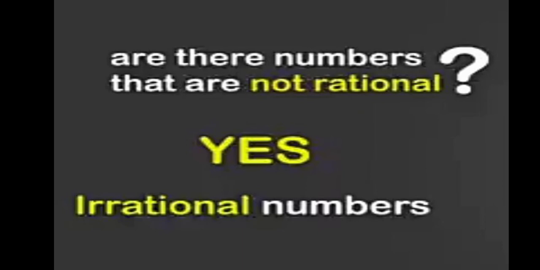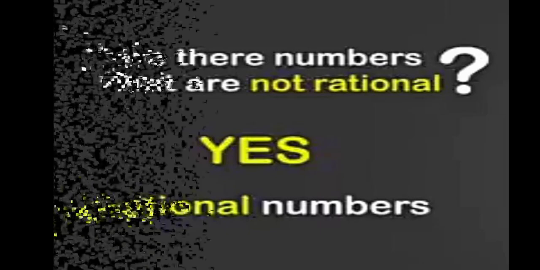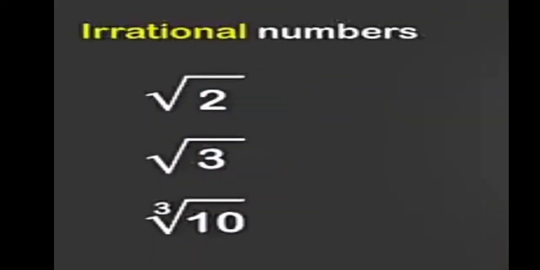The next question is, are there any numbers that are not rational? Yes, the answer is yes. These are called irrational numbers. For example, root 2, root 3, cube root of 10, etc. That we shall learn in the next class.